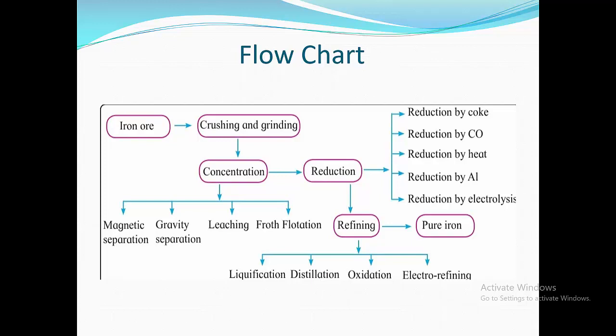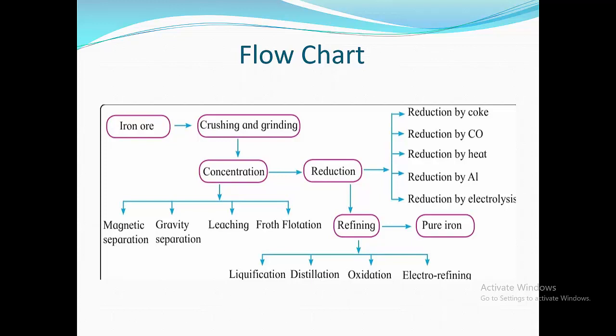In reduction, the following methods are used: reduction by coke, reduction by carbon monoxide, reduction by heat, reduction by aluminium, reduction by electrolysis. After reduction, impure iron is obtained, which is refined.